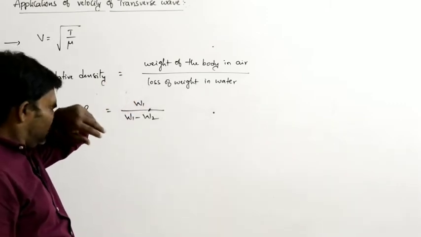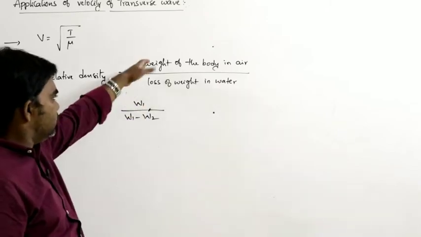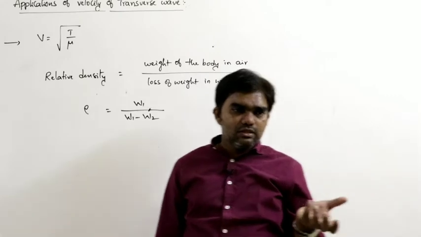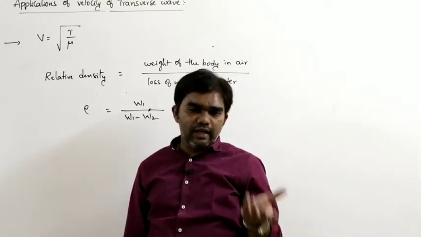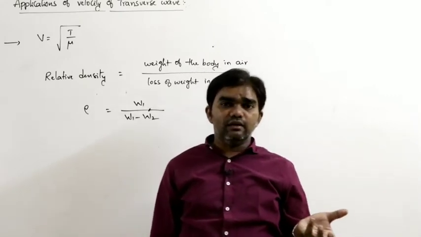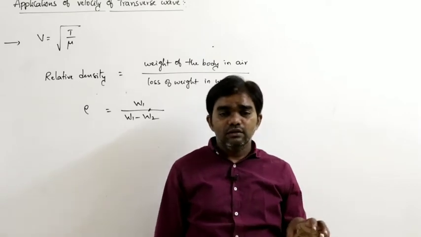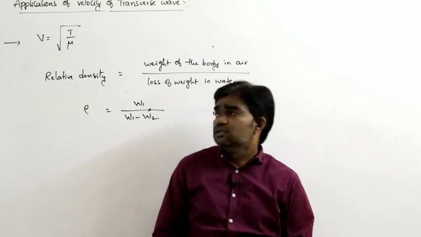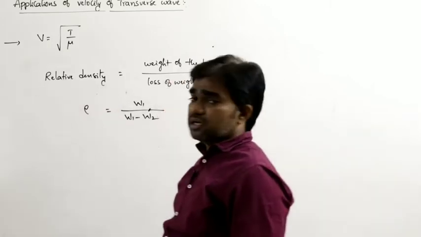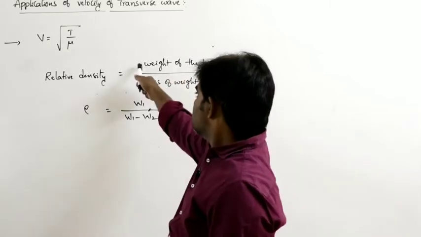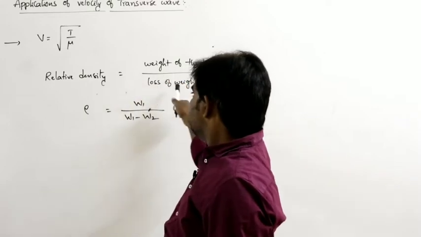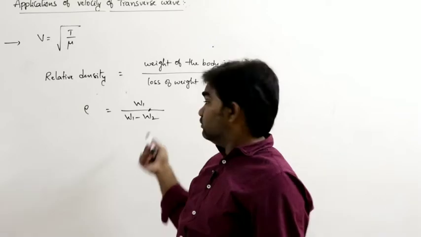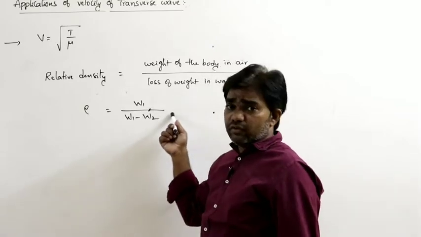So again, the definition of relative density topic, we discussed about this. When a body weighs a certain amount of weight in air, and the same body is immersed in water, definitely it loses a certain amount of weight. So based on that, relative density of that body can be written as weight of the body in air divided by loss of weight in water.